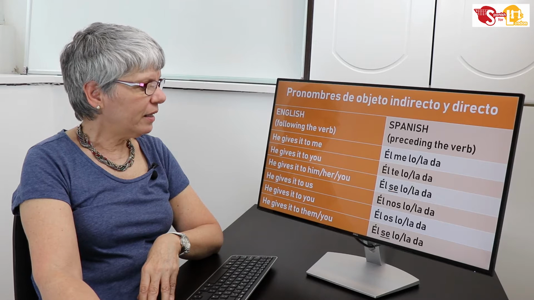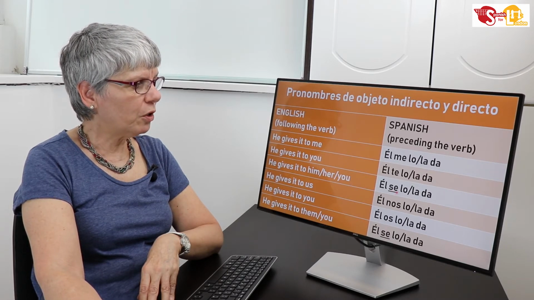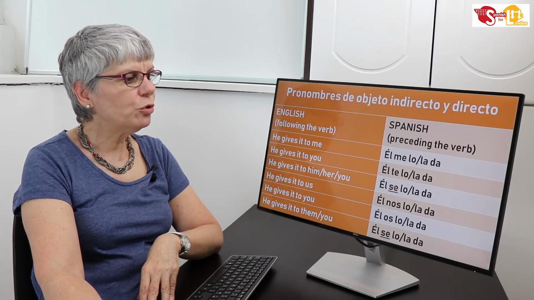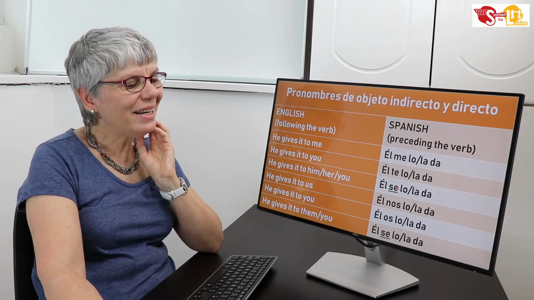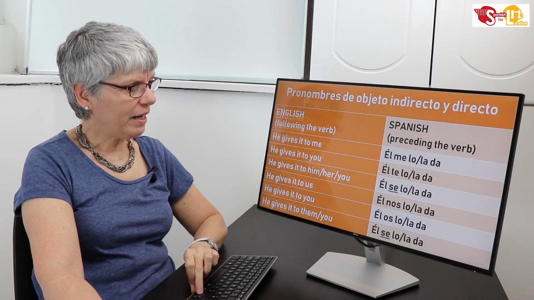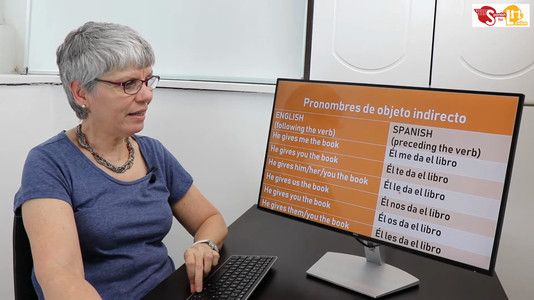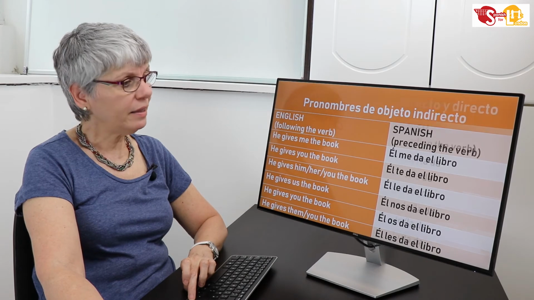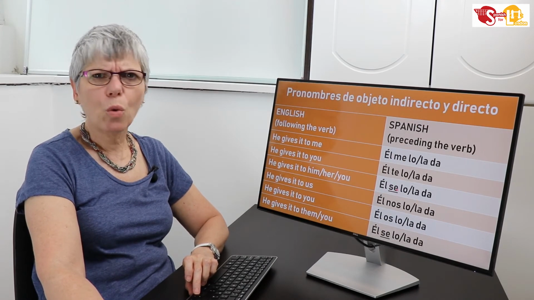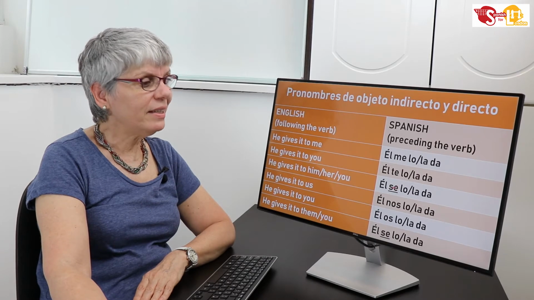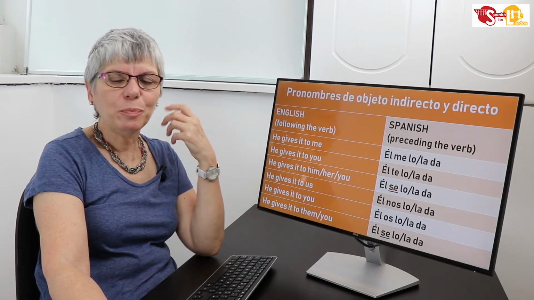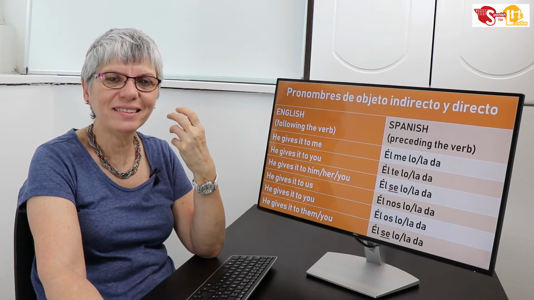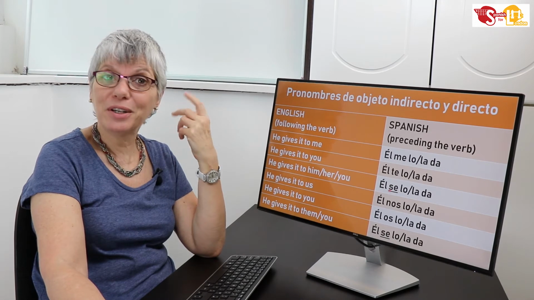Now, here, he gives it to him, to her, or to you formal. I explained in the last slide that the form here should be le. Él le da el libro, compare. Él le da el libro. He gives the book to him, to her, or to you, formal. But here, I didn't put le, but se. Why? This is because if I say él le lo da, it produces an uncomfortable sound for us. So we change to se to avoid saying something uncomfortable for our Spanish ears.